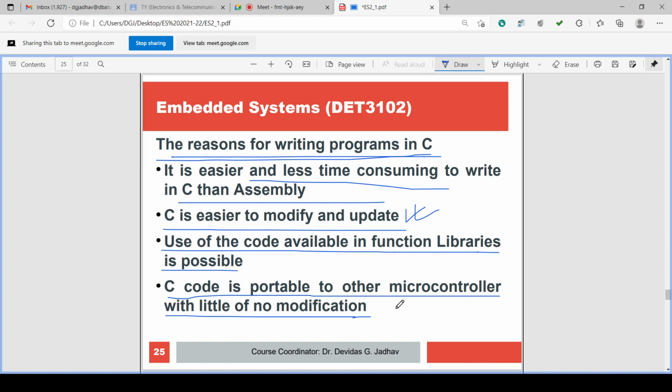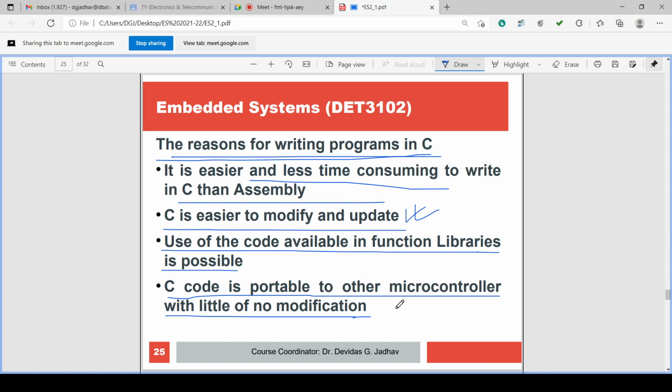That's why embedded programming selected the C program. So these are the reasons for writing the program in C. It is easier and less time consuming to write the program in C than in assembly. C is easier to modify and update. Use of the code available in function libraries is possible. You can use the function library directly. It is possible to use the code available in the function libraries.